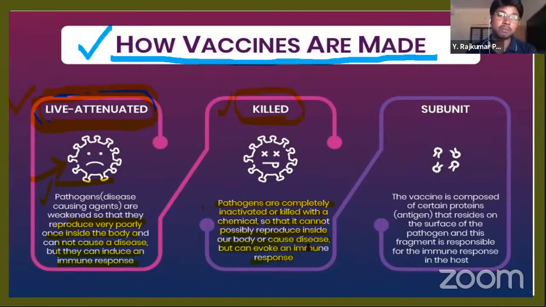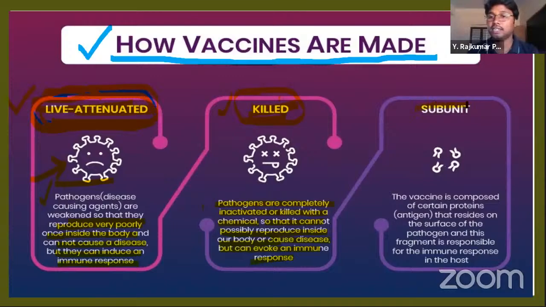They can induce a response, and the immune response in turn produces the antibody. So killed organisms also have their antigens on their surface. Attenuated organisms also have antigens on their surface.